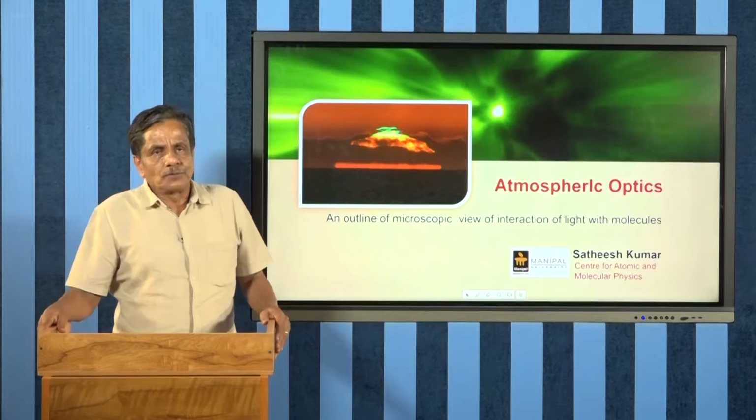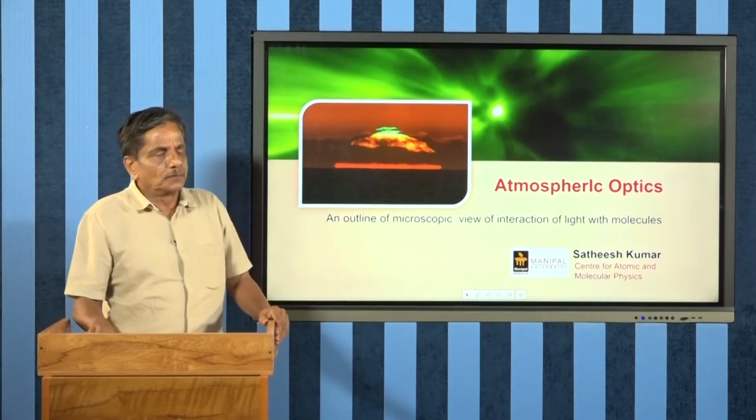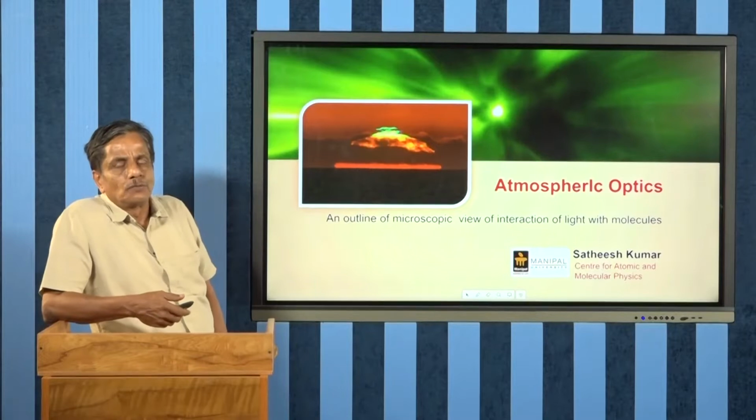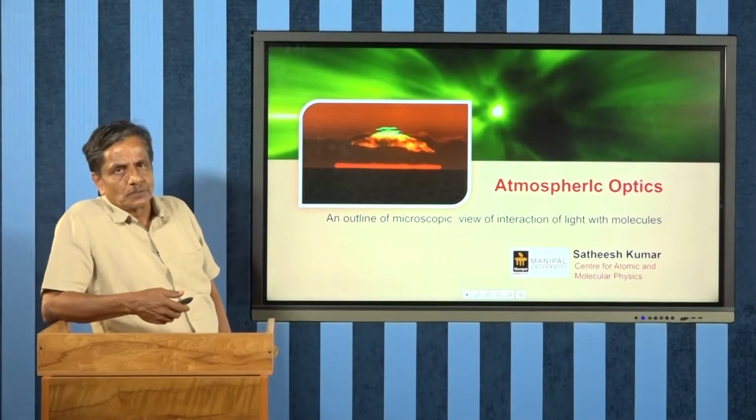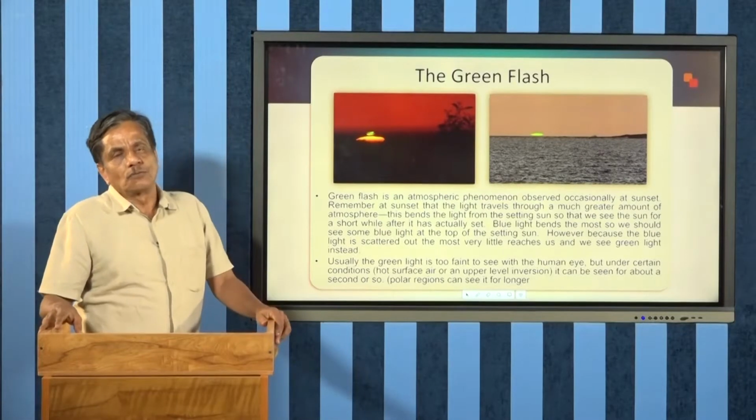This is the second episode of atmospheric optics. Here we are discussing the common optical phenomena which are observed in the atmosphere in different situations and different environments, of which we have discussed the formation of rainbow.